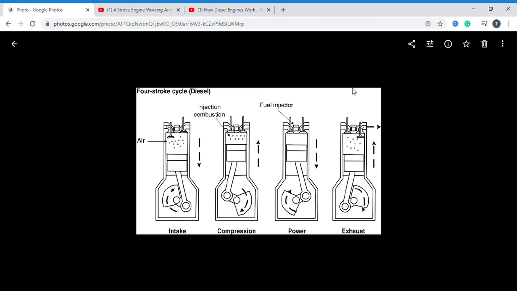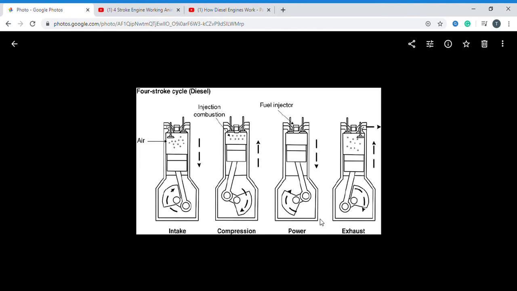Okay, after combustion, the piston moves from BDC to TDC. After the combustion, the gas is released from the exhaust valve and the inlet valve is closed. So the complete combustion gases are released from the exhaust valve. Again, the piston is at TDC, again it moves to BDC, again air enters, compression takes place, ignition takes place, and exhaust is released. So this is the four-stroke diesel engine working.